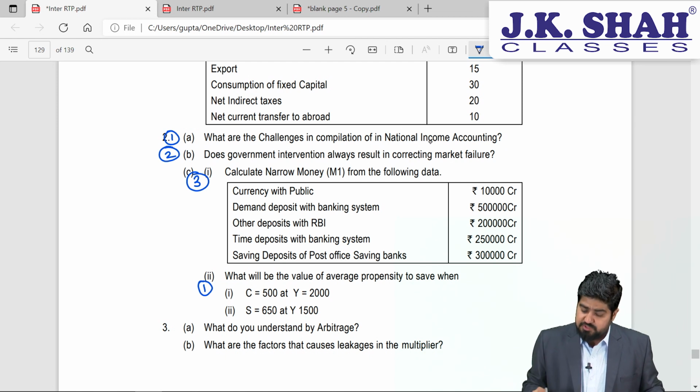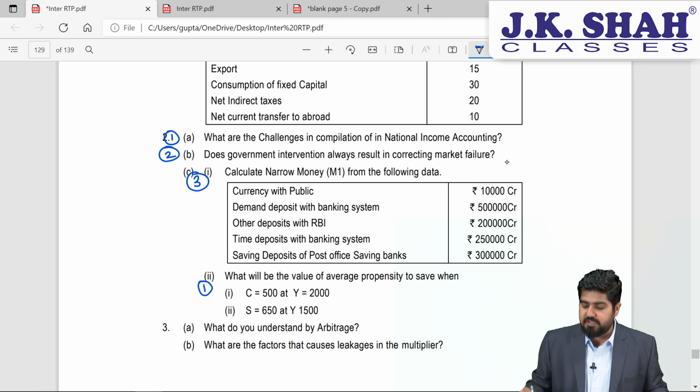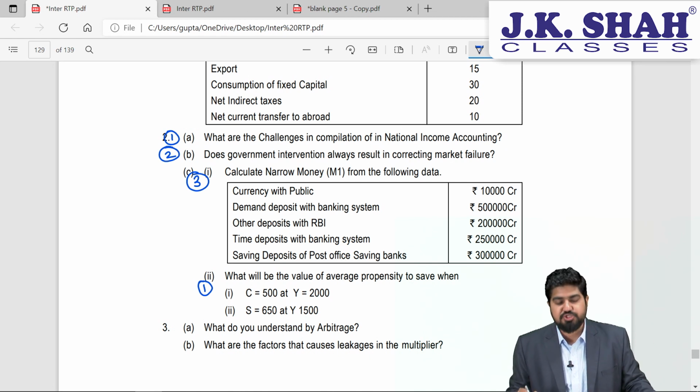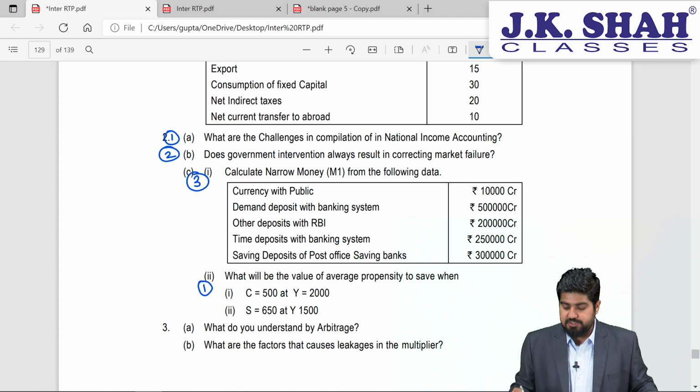Again, let's suppose for question number 2 part A will be worth 2 marks. Question number 2 part B will be around 3 marks, though they have not mentioned the marks here. But depending upon my past experience, I can tell you the marking system because I have seen many papers in the past.